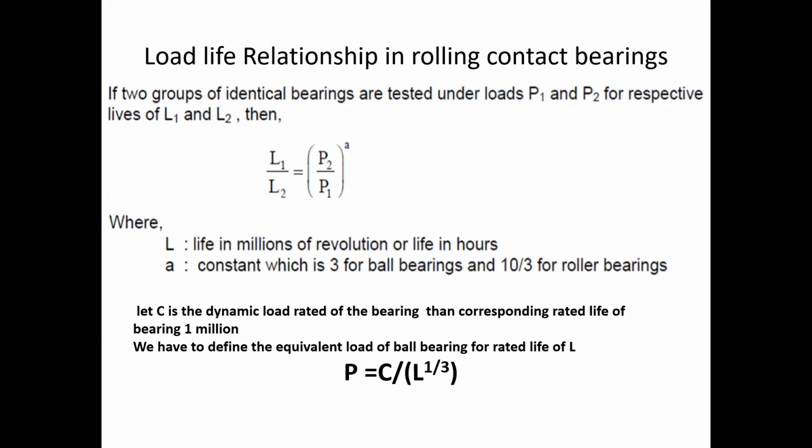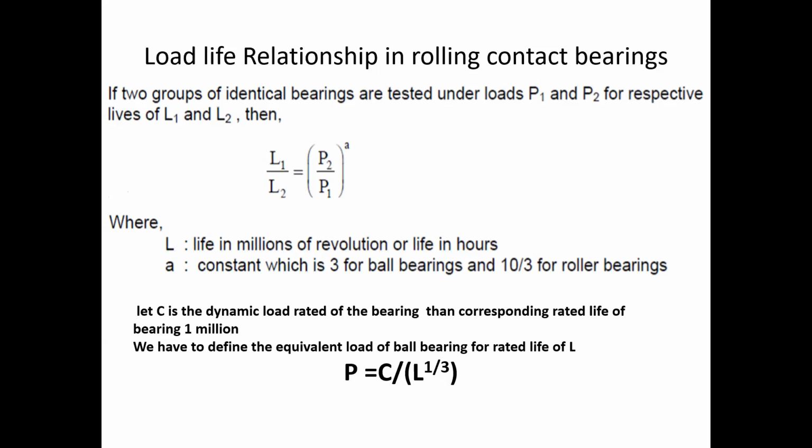How can we use it? For a particular bearing, the dynamic load rating is known to us, and we know that this dynamic load rating corresponds to 1 million revolutions. So if we take P1 equal to C, that means the equivalent load P1 is equal to the dynamic load rating, then L1 will correspond to 1 million, because C is defined at a rated life of 1 million.